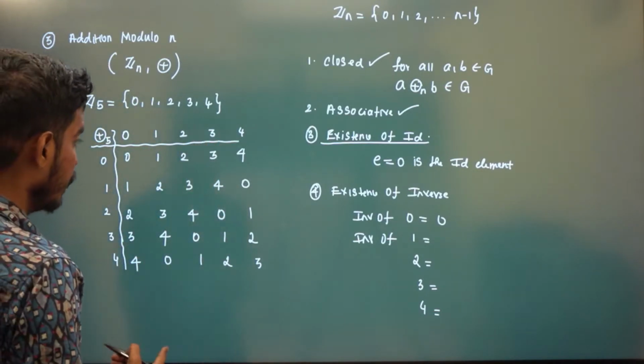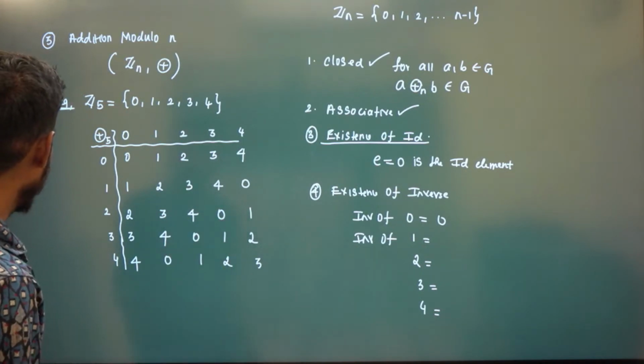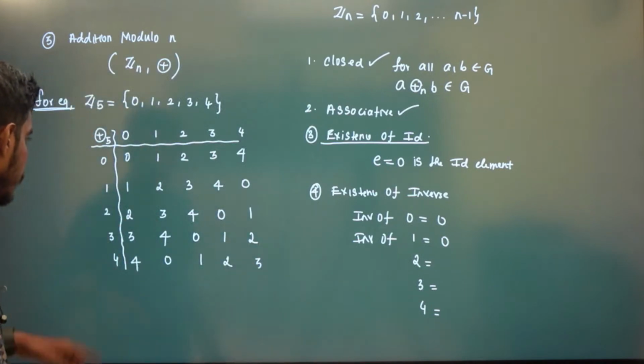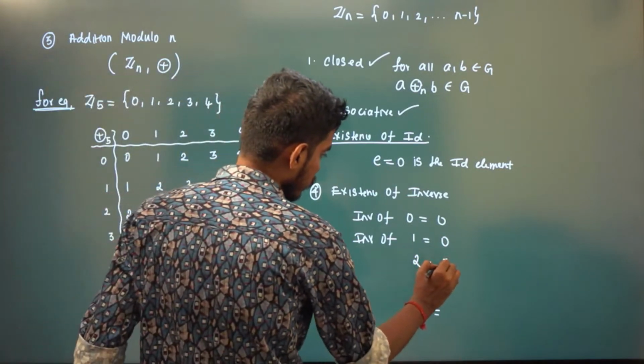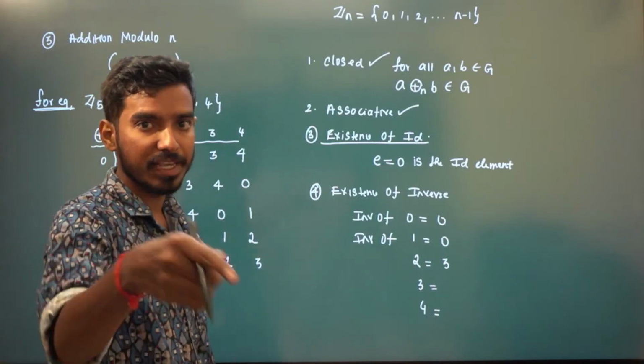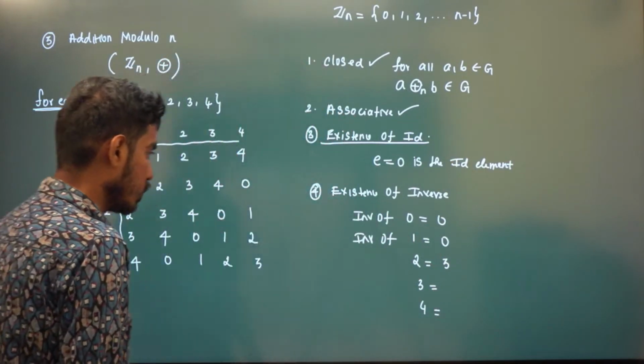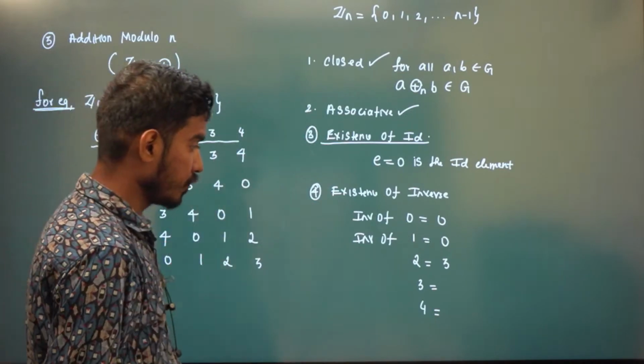It is plus only, right? 2 plus what is 0? So 2 plus 3 is 0, because 2 plus 3 will give you 5. 5 is the same as 0 here. Here 5 acts as an ID element, right? 5 acts as a 0 element.